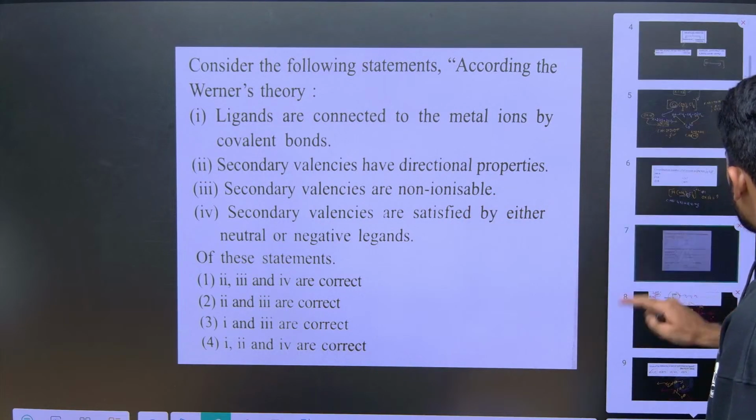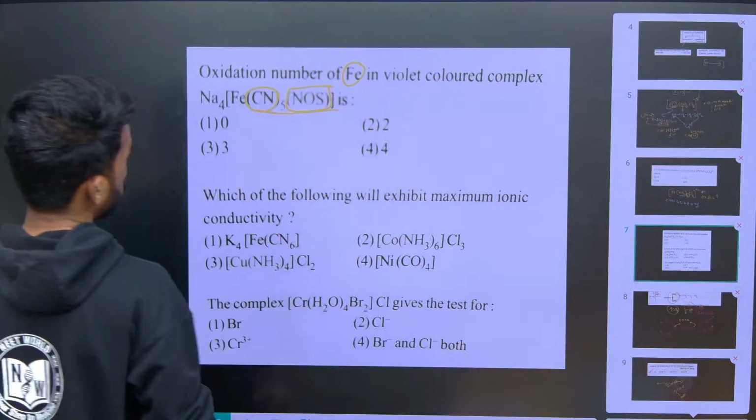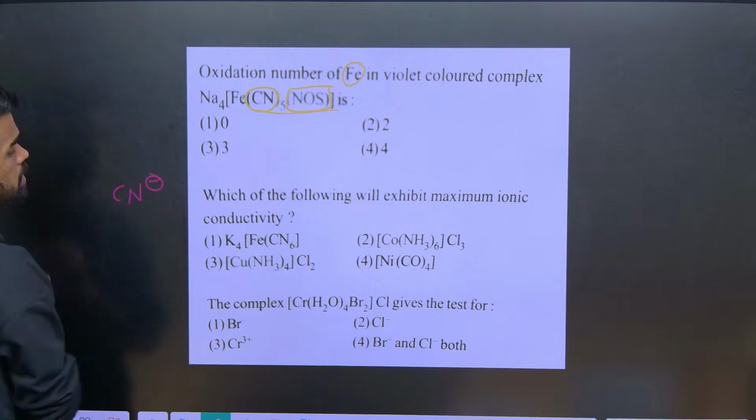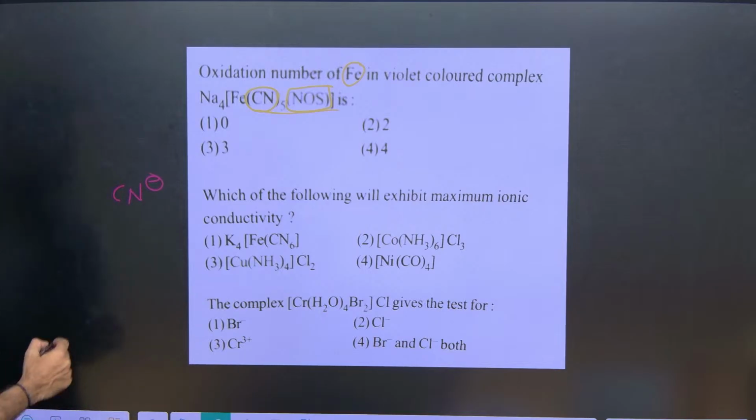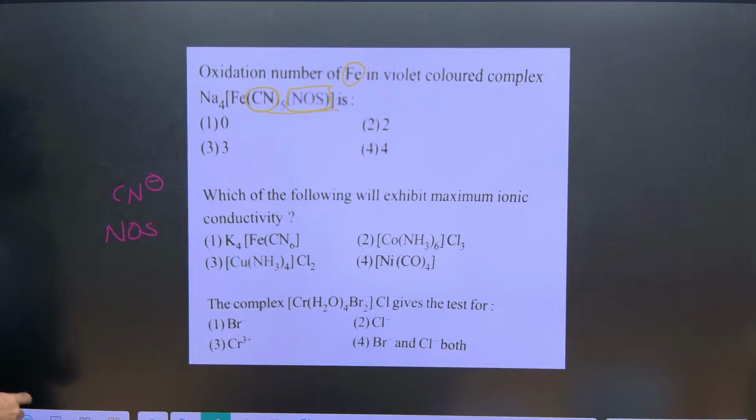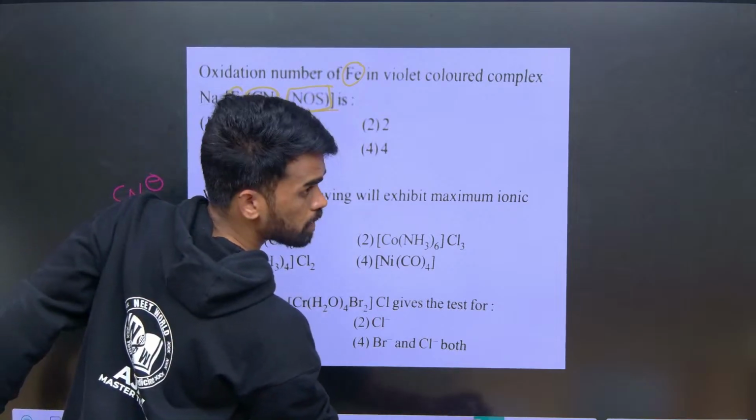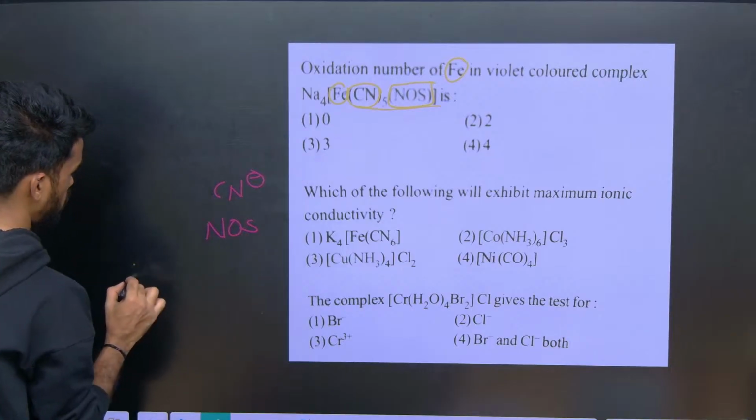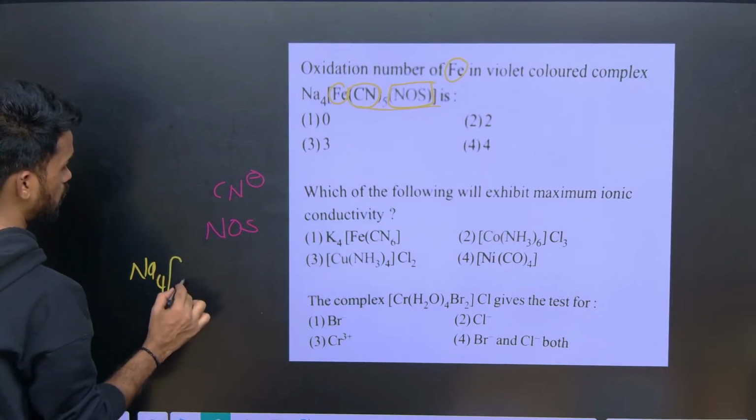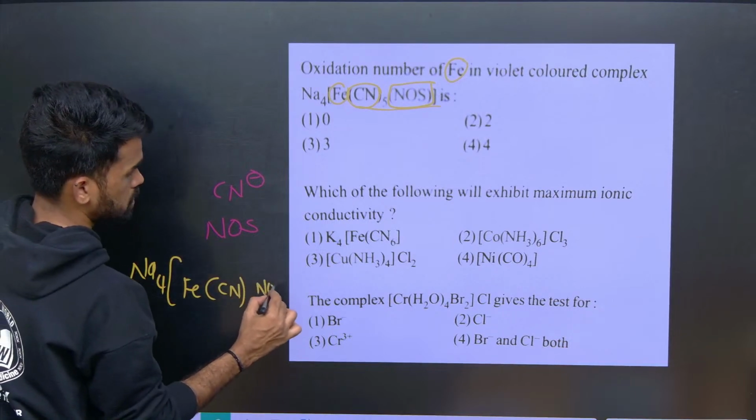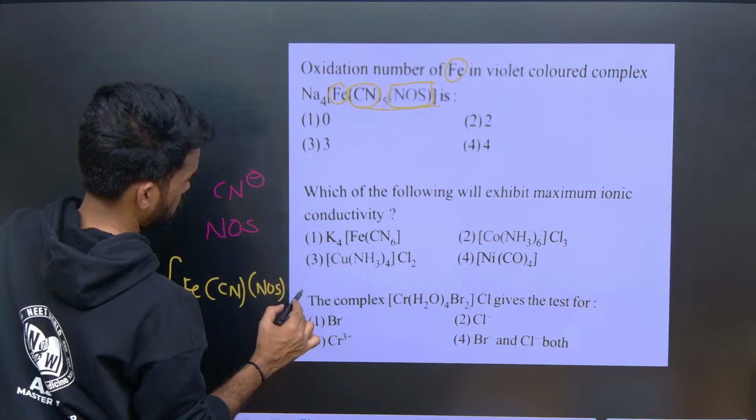Is there anything we missed? Yes, finding the oxidation states. Now look here. Cyanide and SCN minus are mononegative, and NOS is also negatively charged. Now here I am asking for iron. The given complex is Na4[Fe(CN)5NOS].